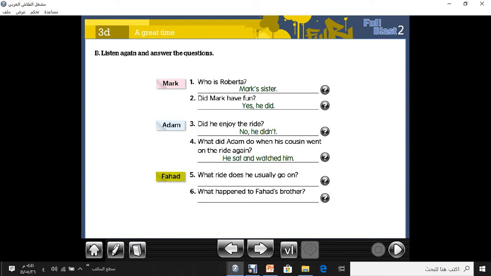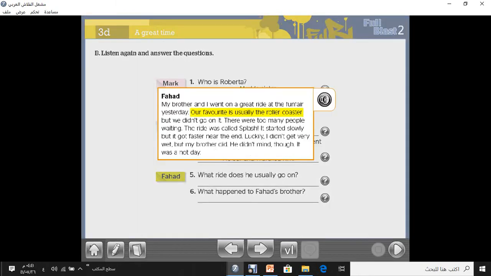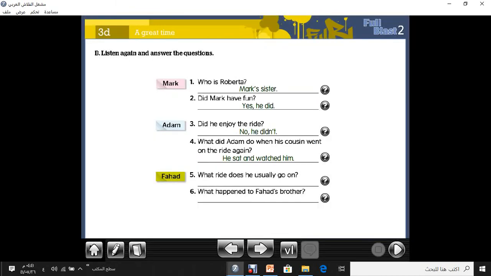Okay guys, Fahad, number 5. What ride does he usually go on? Our favorite ride is usually the roller coaster. So what ride does he usually go on? The roller coaster. Okay. Question number 6, which is the last question.